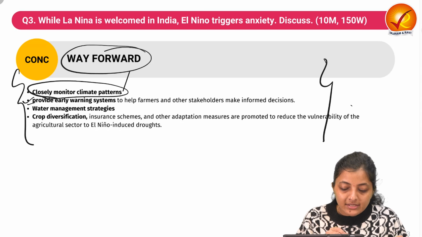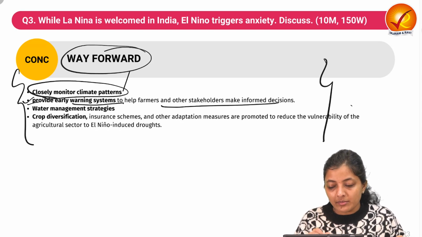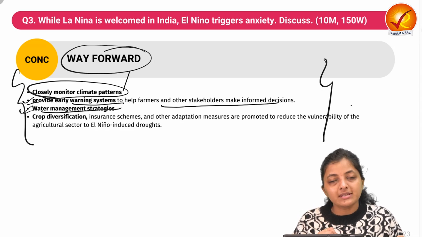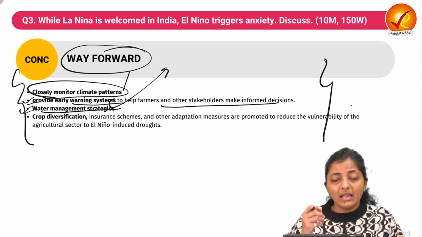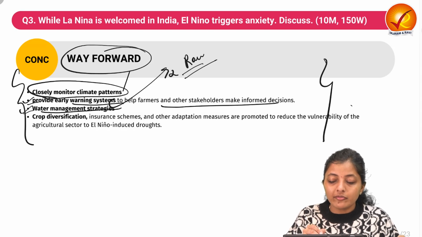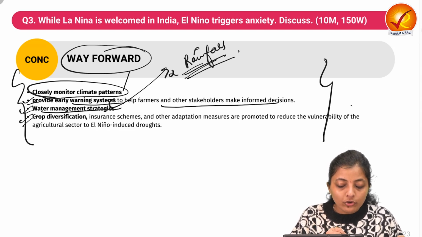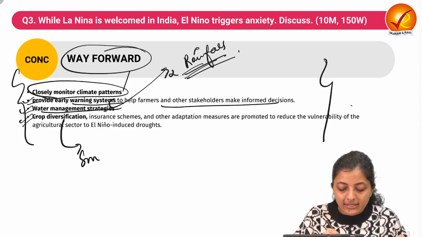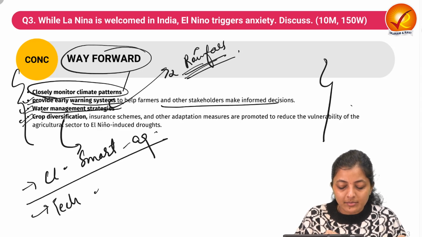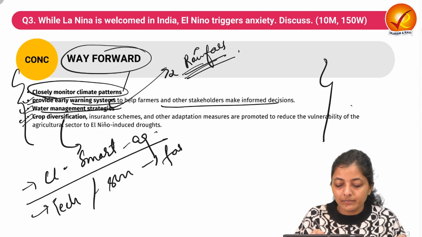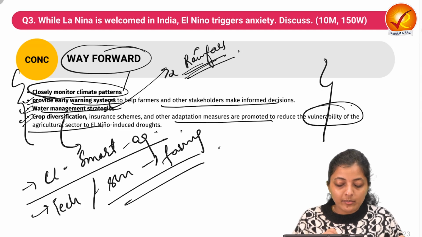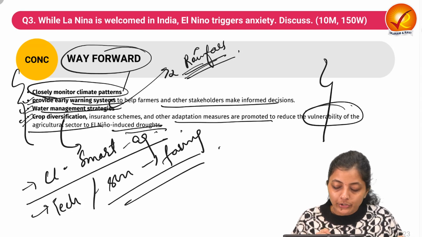Next is to provide an early warning system, so that the farmers and other stakeholders can make informed decisions. Next, water management strategies should be there, so that our Indian farmers and our Indian people are not dependent just on the rainfall. Then crop diversification. You can also write that climate smart agriculture should be promoted, other technological advancements like sensor based farming should be there, and other adaptation measures should be promoted to reduce the vulnerability of the agriculture sector to El Nino induced droughts.